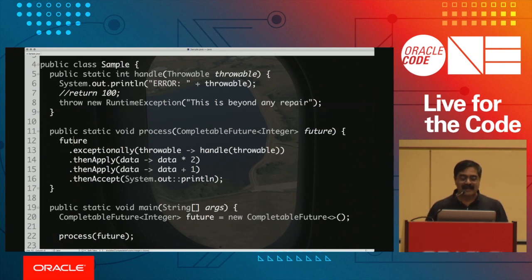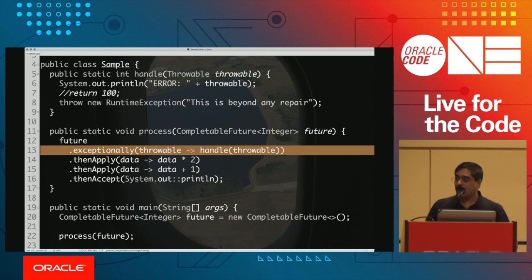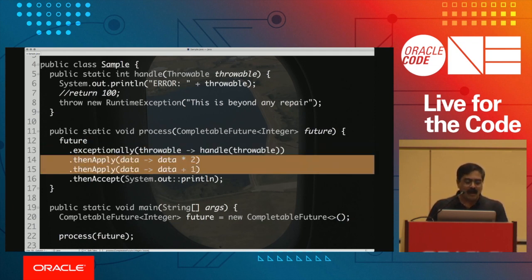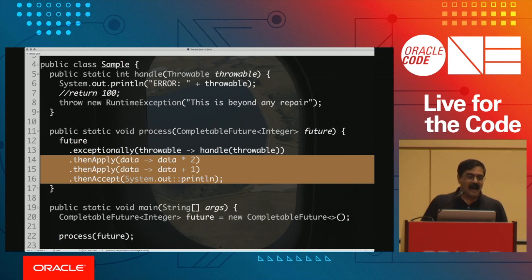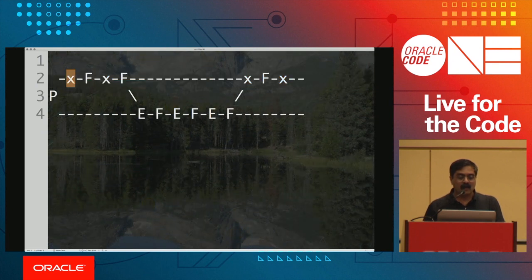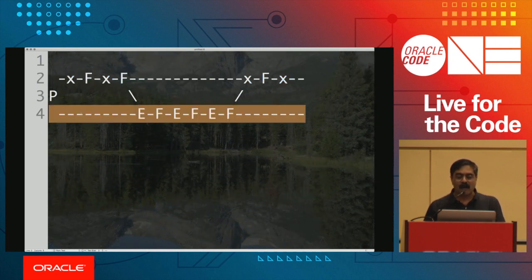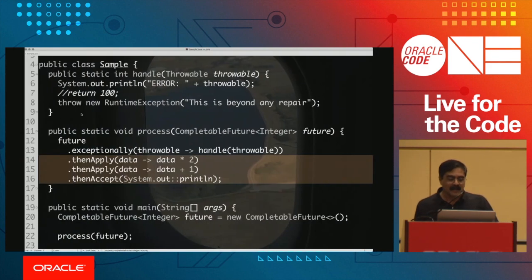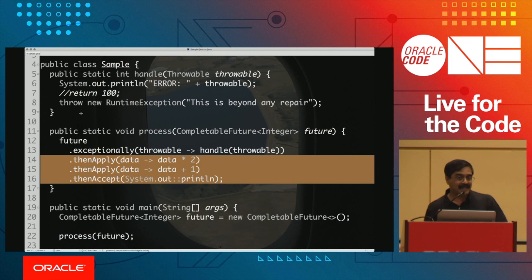Because this completed exceptionally, it dragged into this exceptionally block, and that blew up one more time. Because you blew it up, it will not come to any of the then blocks, and because there is no exceptionally after this, it simply exits at this point. In other words, we started up here and had an error right in the beginning. We came to this bottom track and stayed on the bottom track, never to go up, because we had no recovery from this particular exception.